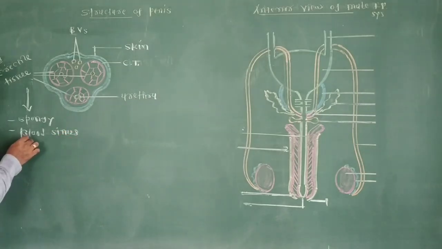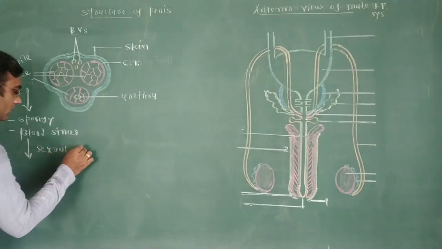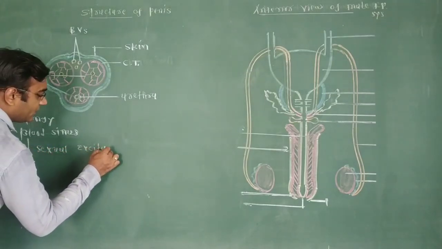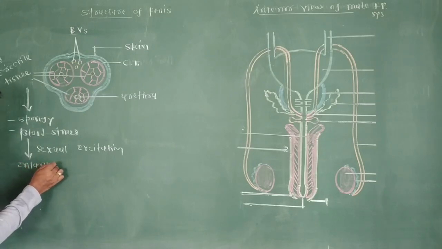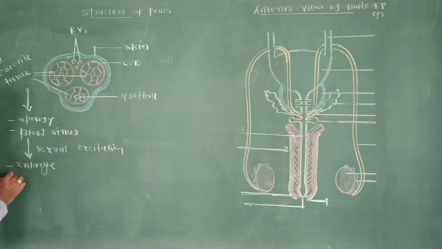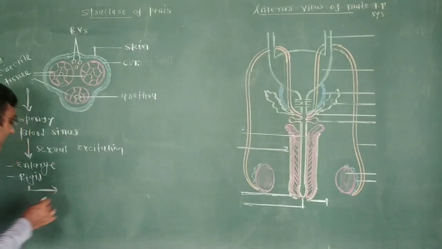When sexual excitation passes in a male, at that time these blood sinuses fill with blood, so the penis becomes enlarged and rigid. This enlarged and rigid state of the penis is called erection.